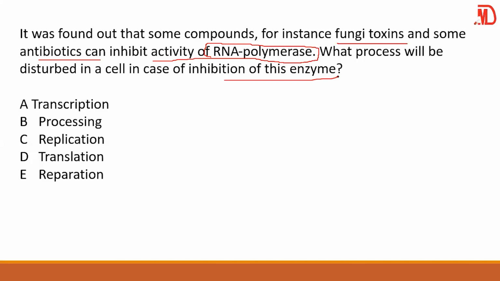Therefore, if you are inhibiting RNA polymerase, what you are actually inhibiting is transcription. When I say it transcribes, it means transcription. You see how sweet medicine is, and biochem, to be specific.